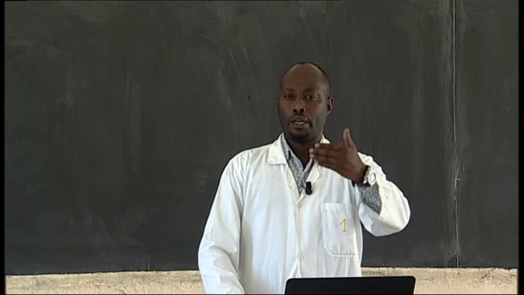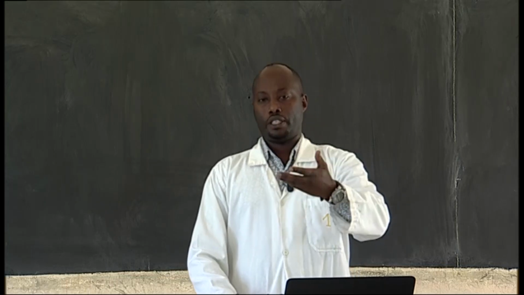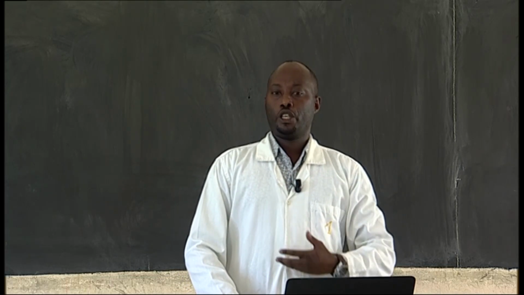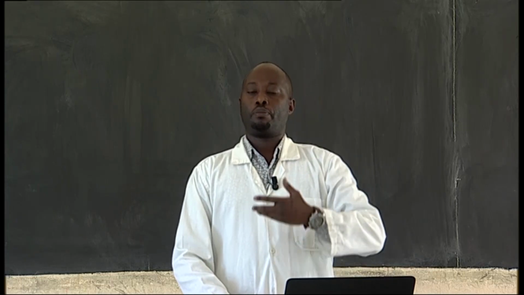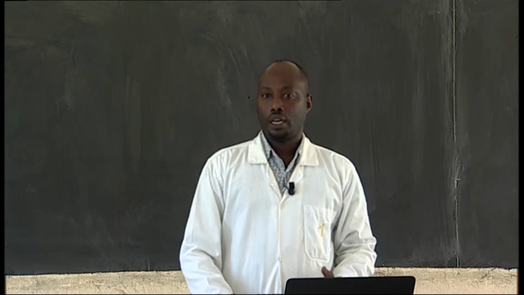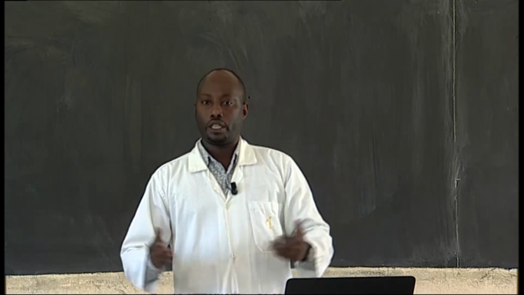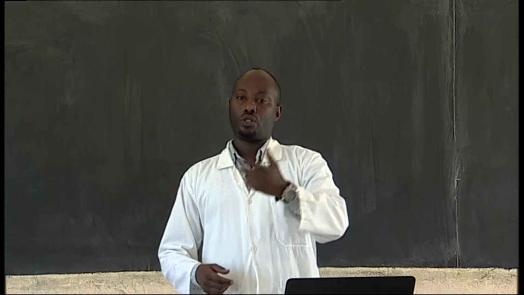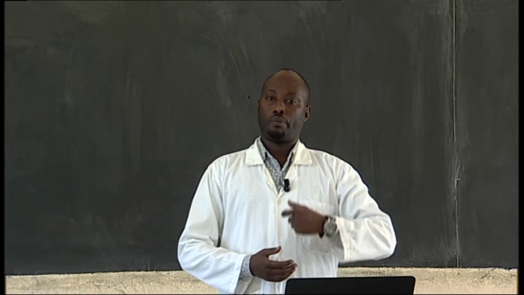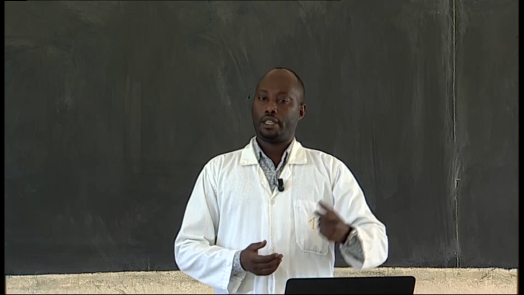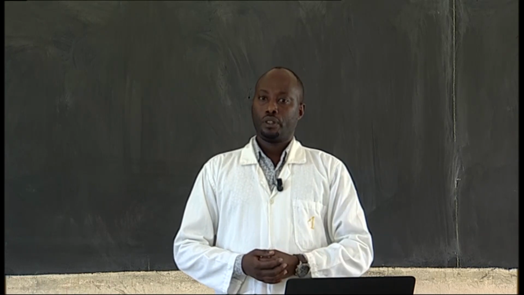We also discussed how we can prevent these coronary heart diseases. We mentioned a number of ways. We talked about avoiding smoking, because we said one of the major things that can cause coronary heart disease is smoking. And you know smoking can lead to very many problems, such as cancer of the lungs.